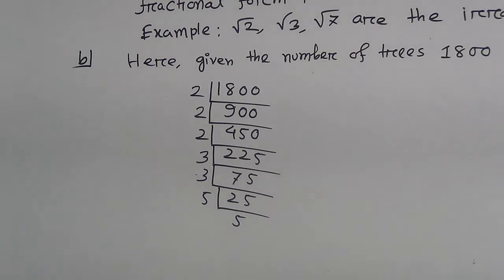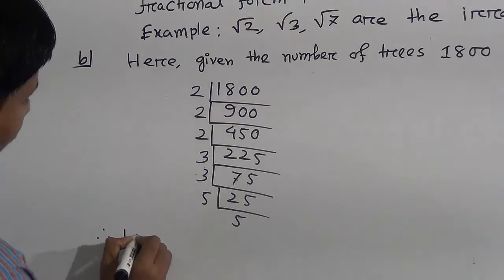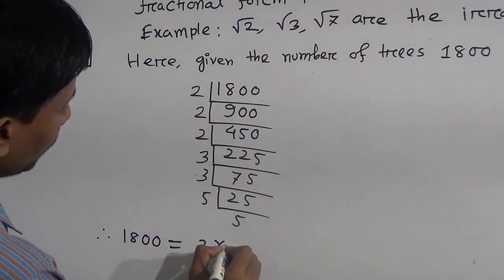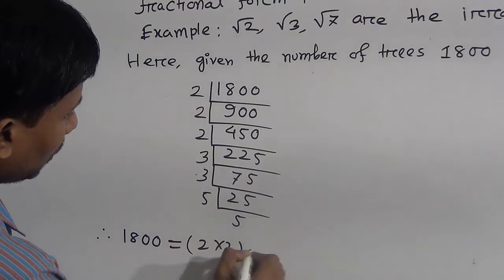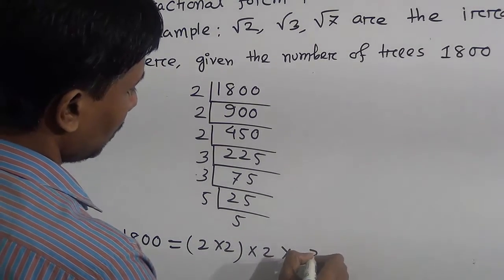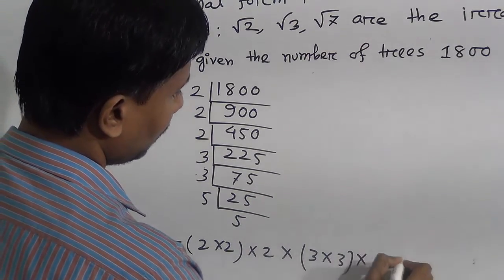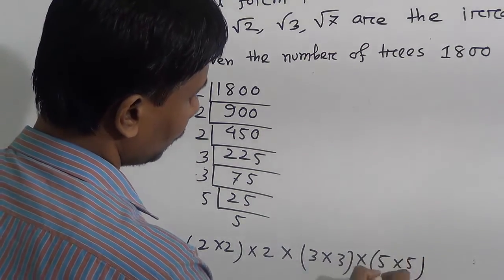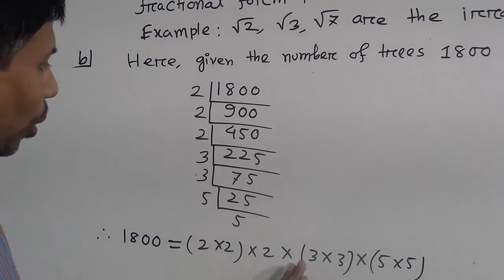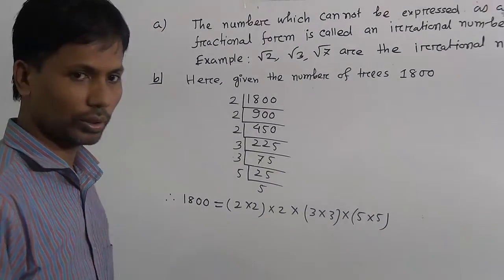Now therefore, 1800 equals 2 into 2 into 2 into 3 into 3 into 5 into 5. You see here 2 is without pair, but all the rest of the numbers are pair.